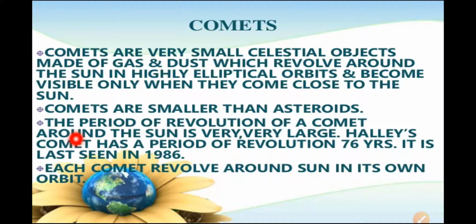The orbit of comets around the sun is very large, and Halley's comet has a period of revolution of 76 years. It was last seen in 1986. So this Halley's comet was seen in 1986, and it appears after nearly every 76 years.